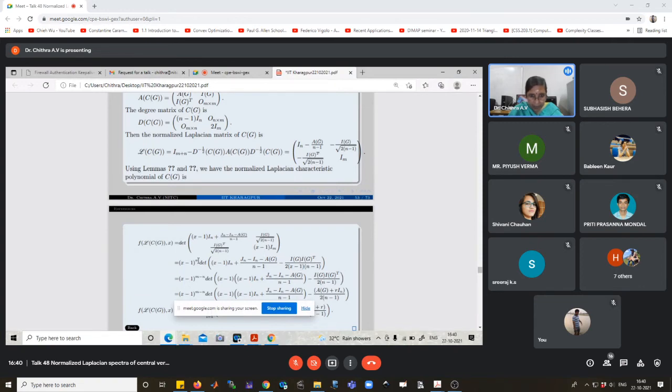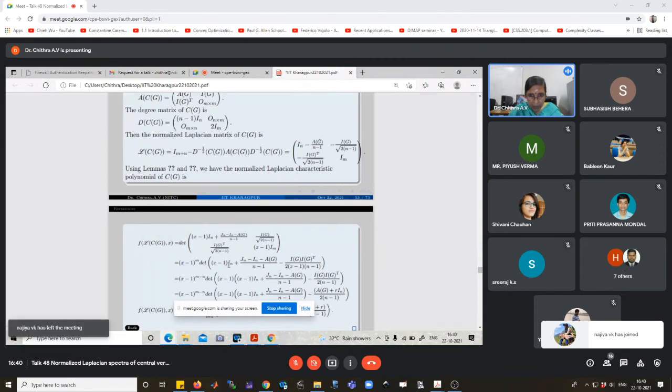Then taking x minus 1 outside the determinant, this becomes (x minus 1) raised to m minus n, times the determinant of (x minus 1) squared I_n plus J_n minus I_n minus A_G divided by n minus 1.